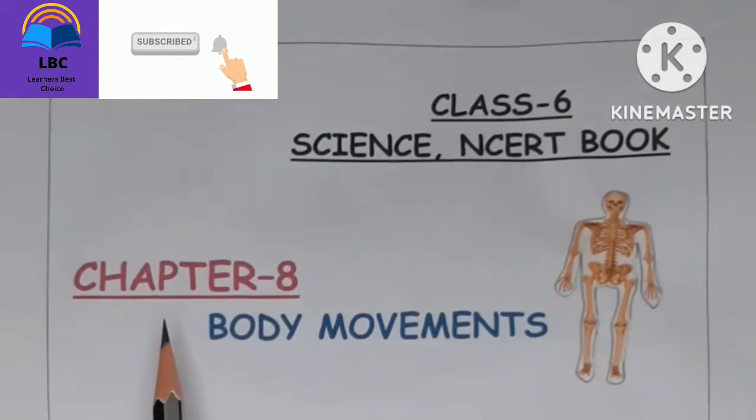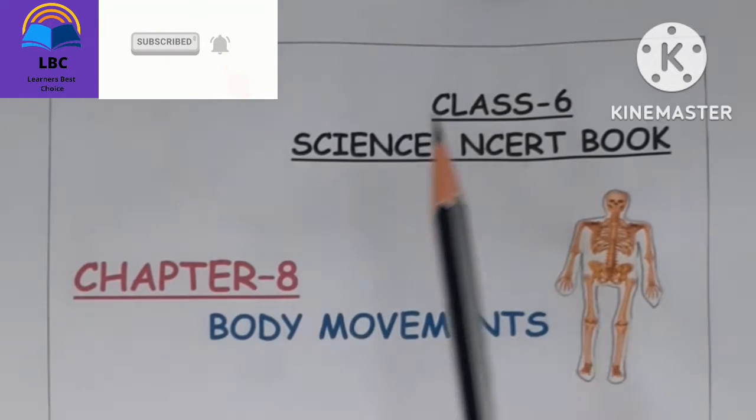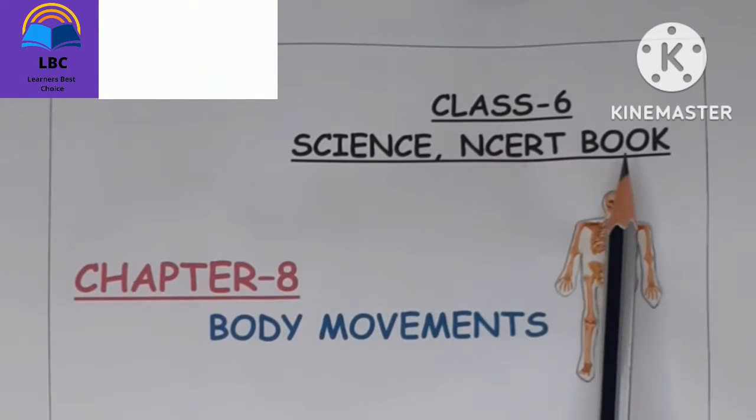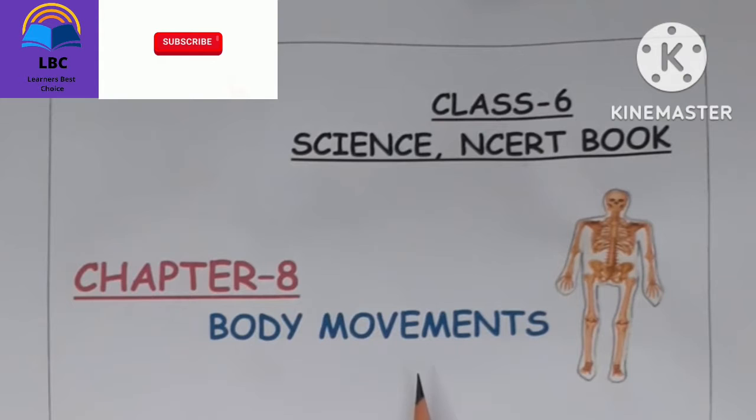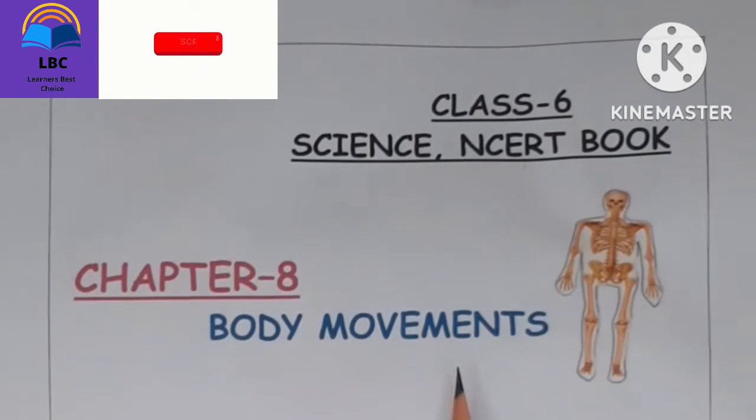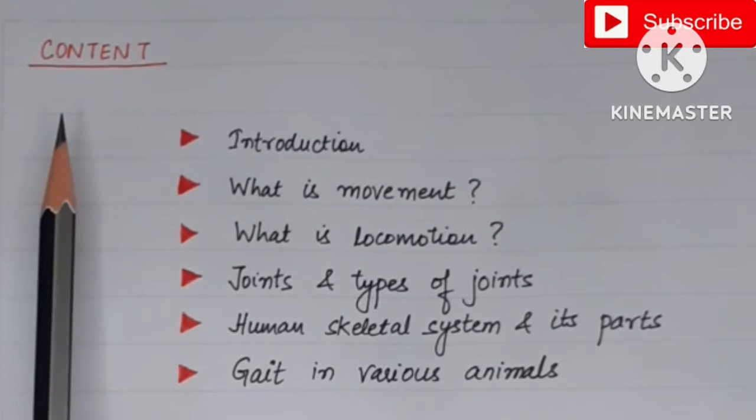In this video, we're going to learn chapter 8 of class 6 science NCERT textbook, that is body movements. तो इस चैप्टर में हम मूवमेंट्स के बारे में पढ़ेंगे, that is the movement in human beings and movement in the various animals. आइए इस वीडियो को स्टार्ट करते हैं and let us have a look at the contents.